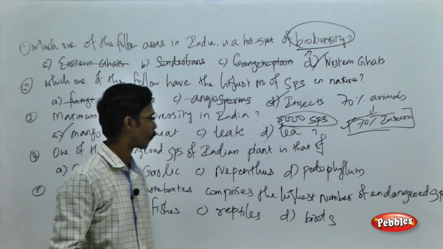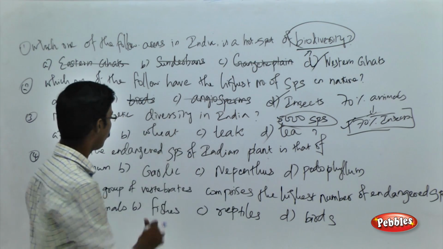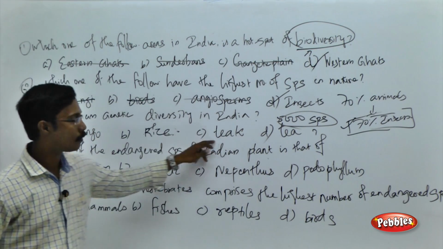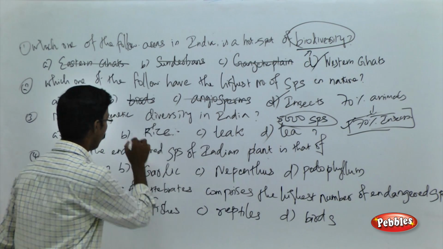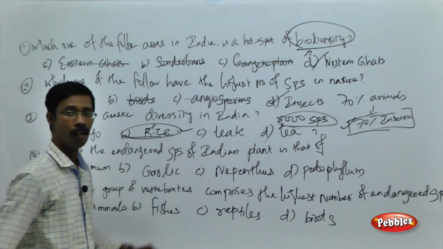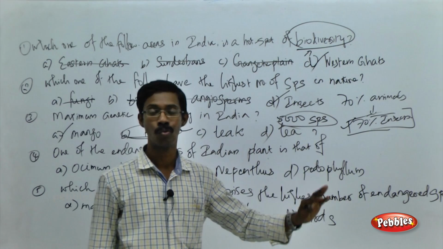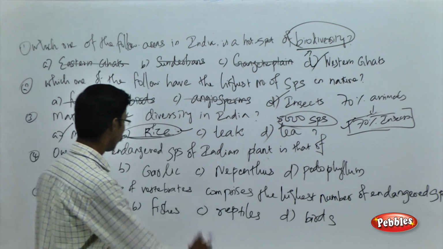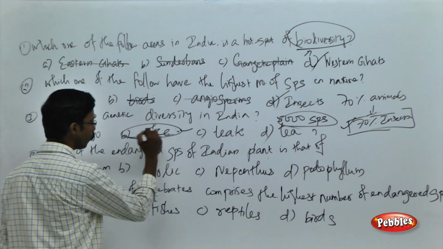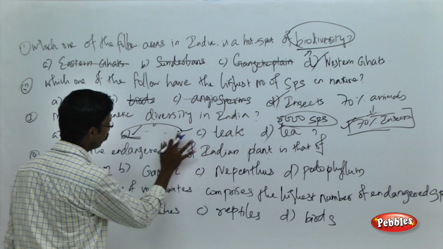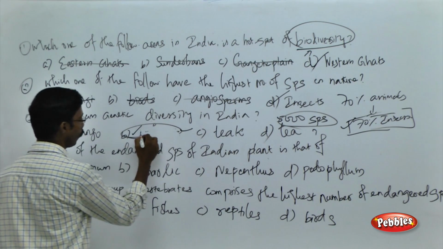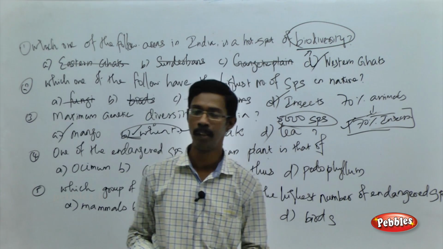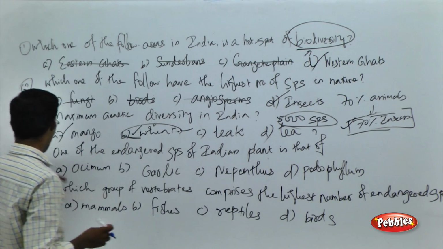Suppose instead of wheat, teak or tea, you have mango, rice, teak and tea. You have to go for rice as the choice because we have more than 10,000 varieties of rice available in India. So if you have rice as a choice, you have to choose rice. When there is no rice, and mango is available, then you have to choose mango as the most genetically diverse species in India. Fine. See the next question.